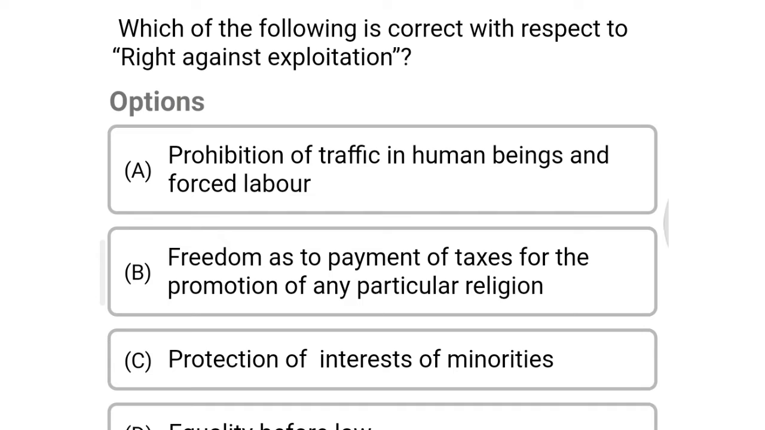Next question, which of the following is correct with respect to the right against exploitation? Option A, prohibition of traffic in human beings and forced labor. Option B, freedom as to the payment of tax for the promotion of any particular religion. Option C, protection of interest of minorities. Option D, equality before law. The correct answer is option A, prohibition of traffic in human beings and forced labor.